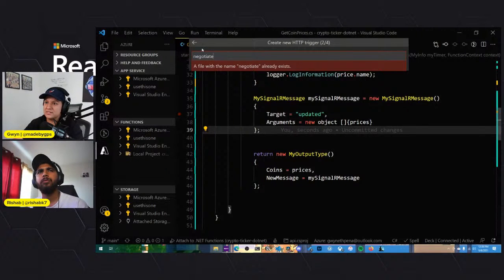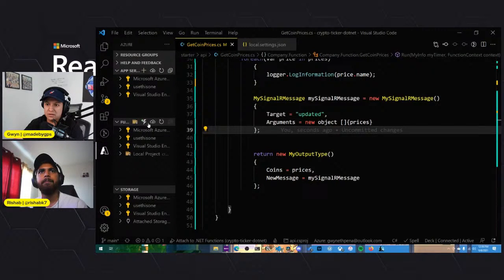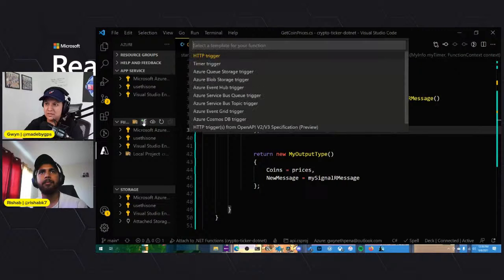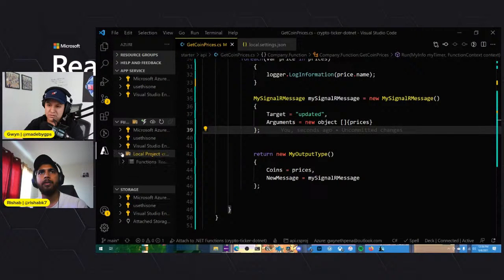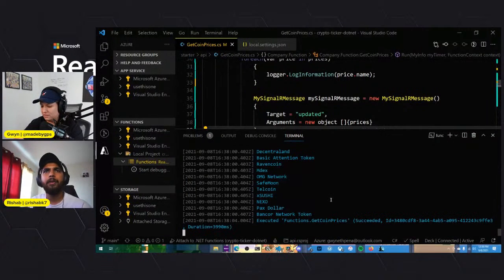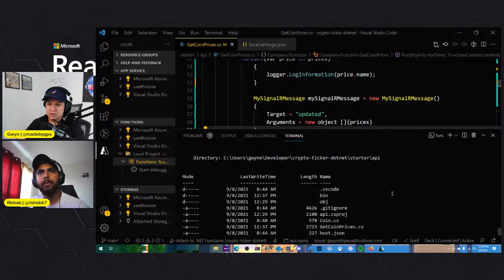Wait, this already exists. Hold on. Is it in here? It should. I think it's already completed. Maybe. Oh, so I added it to the wrong one then. So maybe we'll have to create a new project. I think it's defaulting to the wrong one. Local project functions. How do I make sure it's in the right one? Hold on. Let's stop this here. It creates in the new one, so we'll have to create one in the starter folder.